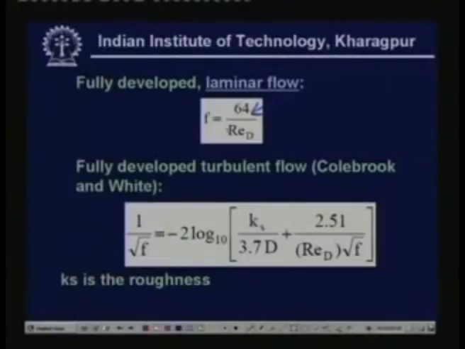And for fully developed turbulent flow, the correlation given here is known as Colebrook and White correlation. It relates the friction factor with the roughness and the Reynolds number. This roughness has the same dimensions as the length scale, that means the diameter. So this is a very popular equation, known as Colebrook and White equation for the fully developed turbulent flow. One thing you can notice here is that to use this equation you have to use an iterative procedure, because f occurs both on the left hand side as well as on the right hand side. So you have to use the trial and error iterative method to find out f.